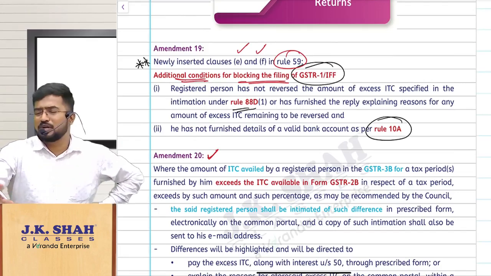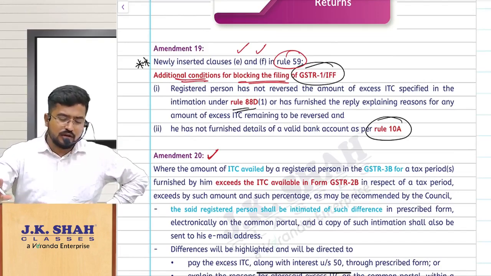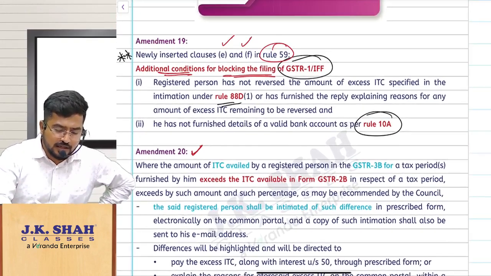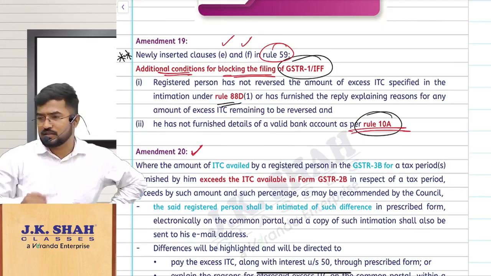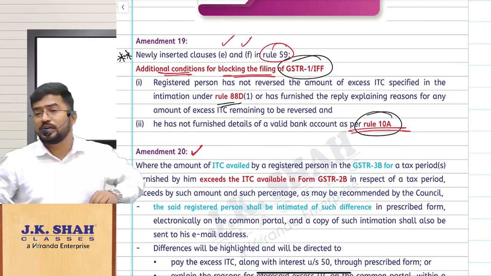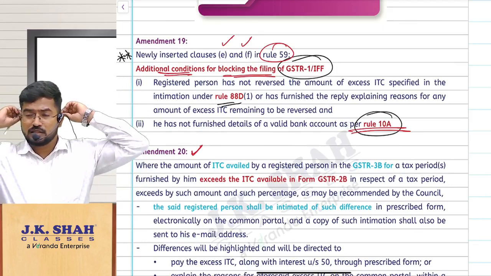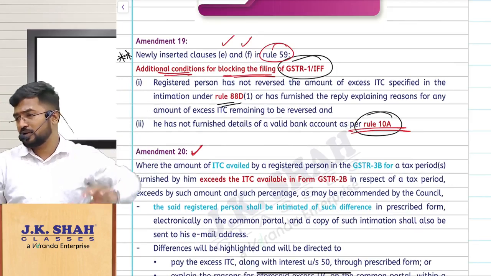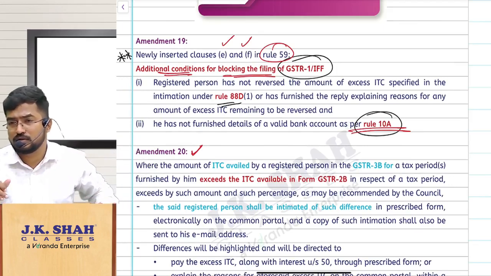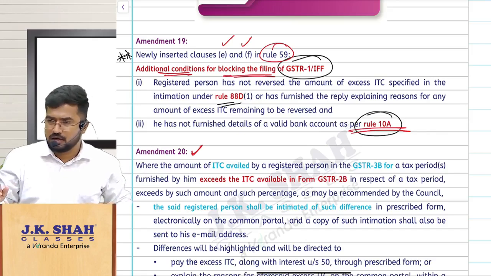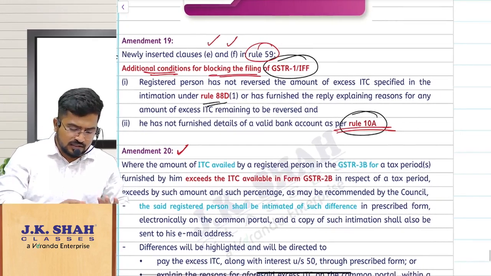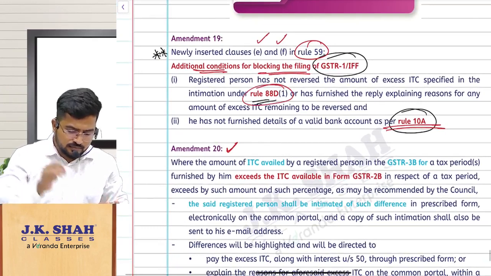If you are not following rule 10A, already discussed, that is the bank account details. If you are not furnishing the bank account details within the time given, they can also block your return filing, GSTR-1 or IFF. That is okay, fine. What is this rule 88D?